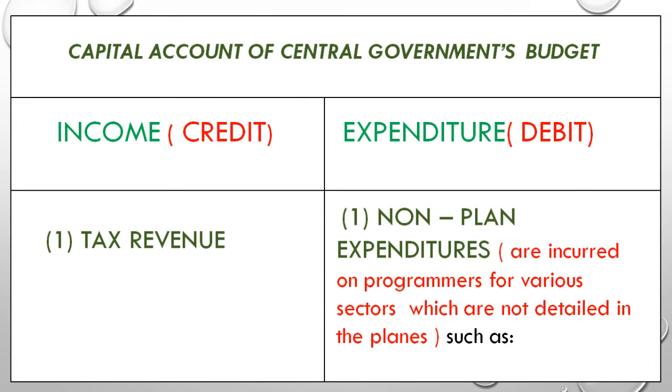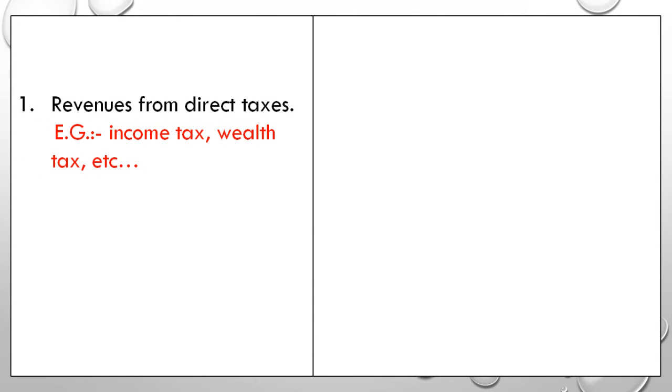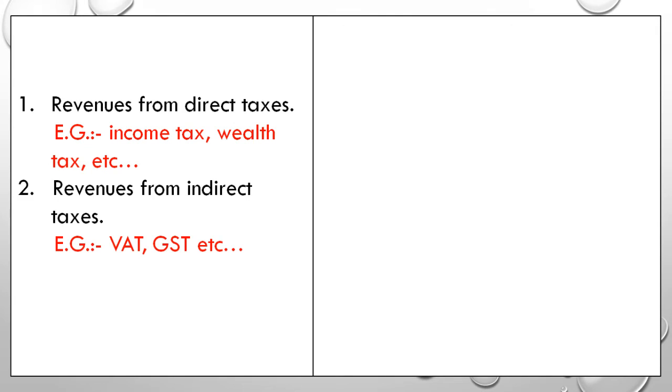Let us see the types of tax revenue. First, how does the government derive revenue? Revenue from direct tax, and examples of direct tax are income tax, wealth tax, etc. Whereas revenue from indirect tax, examples are VAT, GST, etc.